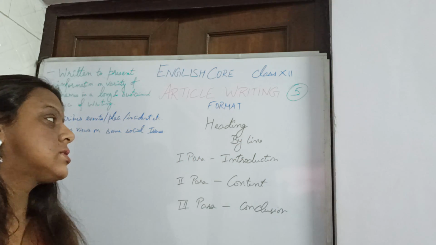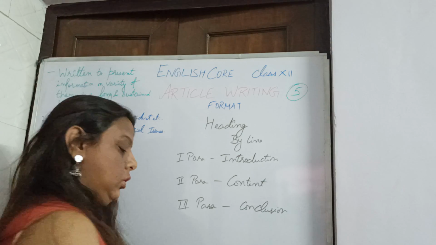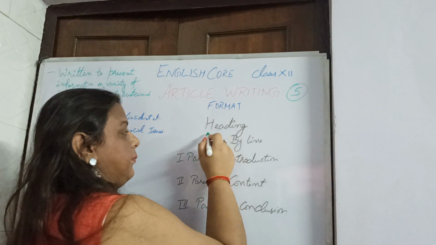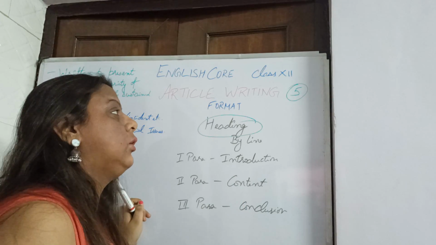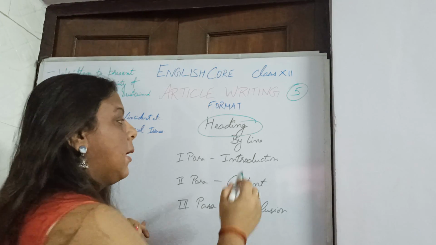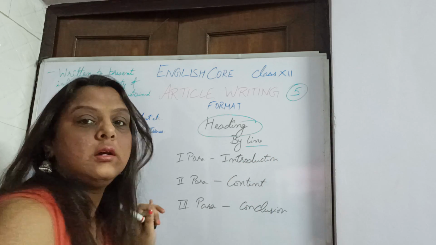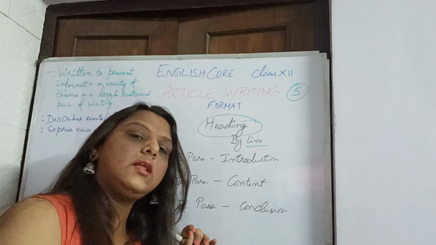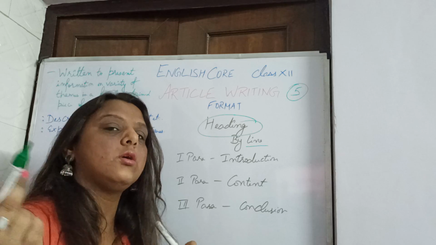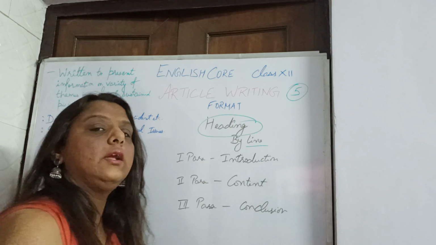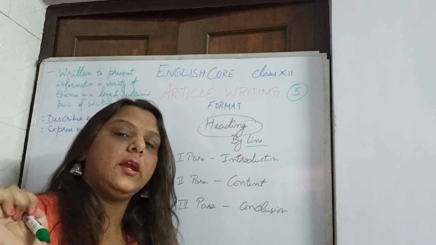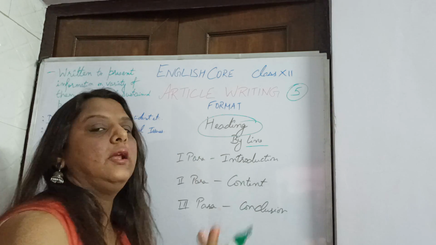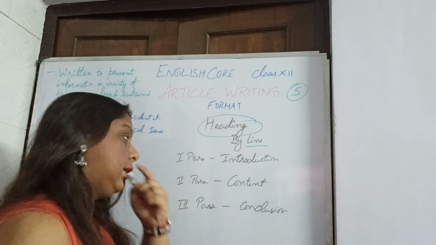So your format is, first you need to write down the heading. Your heading or the title, whatever you can say, you need to write it. Next, byline. Now byline means your name. Whoever is writing this article, you need to specify his or her name. So the heading or title could be in capitals. It depends upon the eye-catching heading you need to prepare. Then byline, the name of the writer of that article.